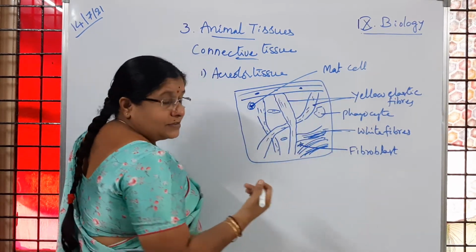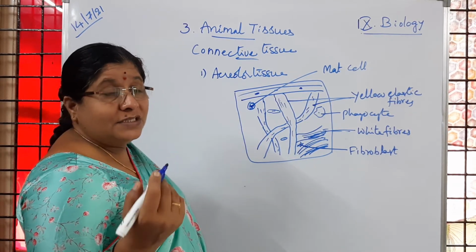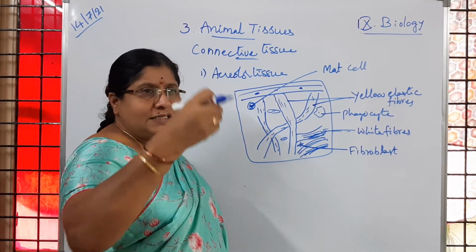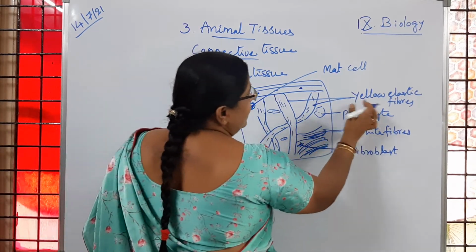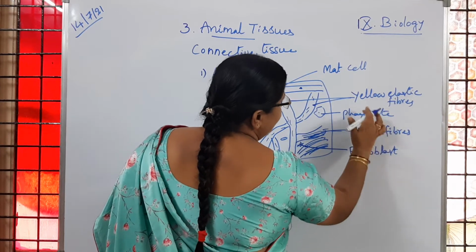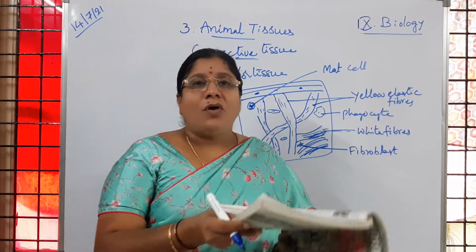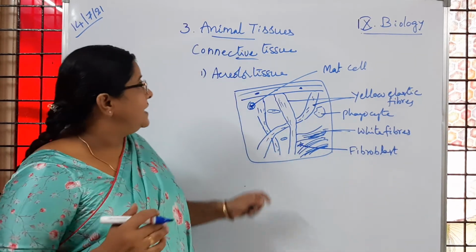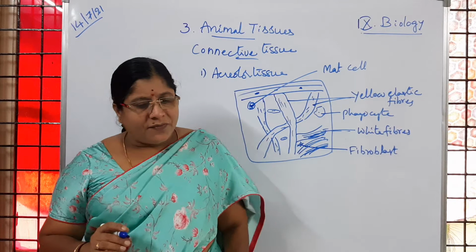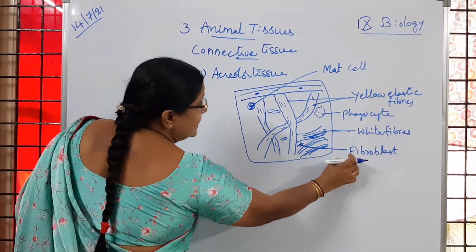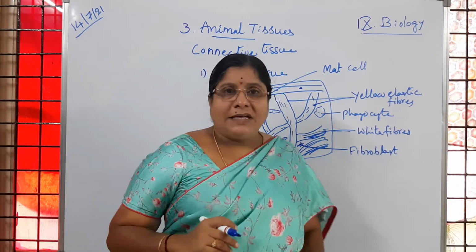So even if you observe the meat which you collected from the butcher shop, we can see fine thread-like structures. Is it not, children? So those yellow elastic fibers, white also. Then phagocytes and fibroblasts. So now here what you have to understand is with what type of cells this areolar tissue is made up of. Areolar tissue is made up of fibroblasts. The cells with which this areolar tissue is made up of are said to be fibroblasts. Is it clear to children?